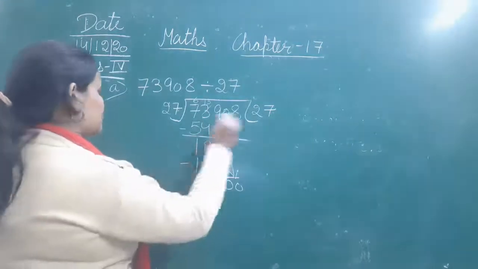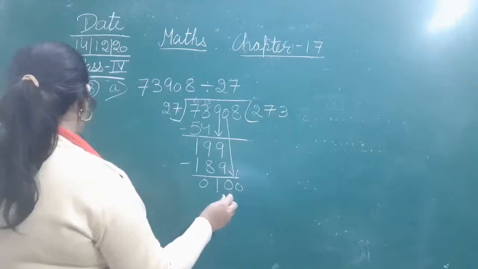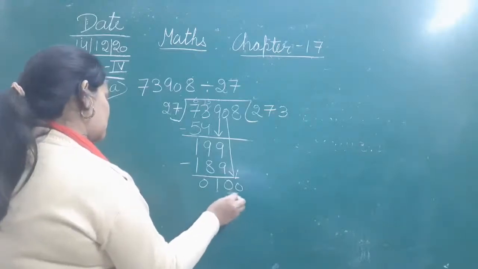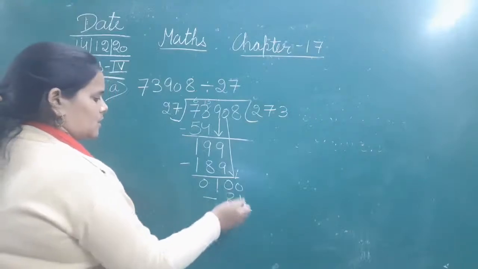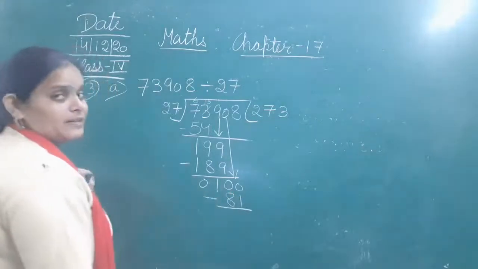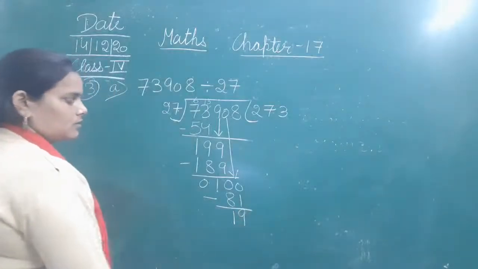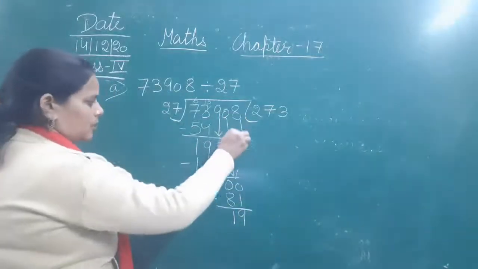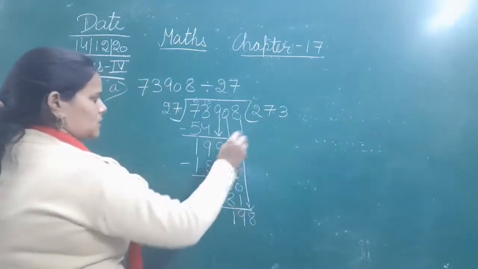So 27 threes are 81. 100 minus 81 will be 19.